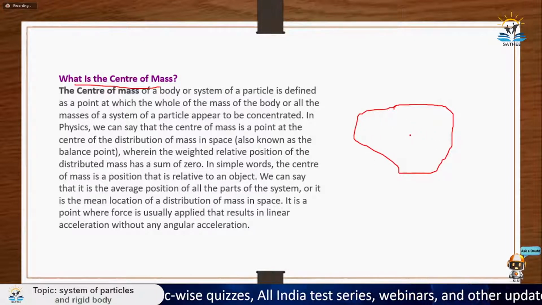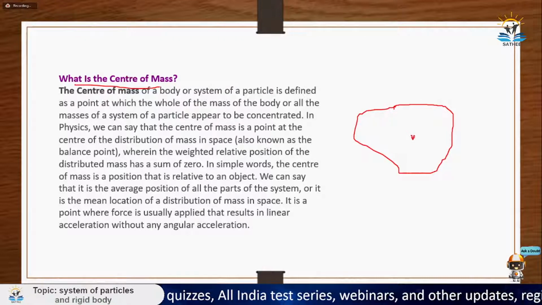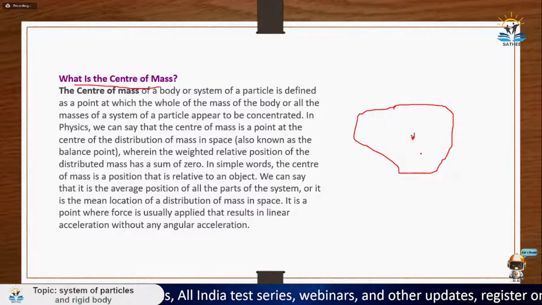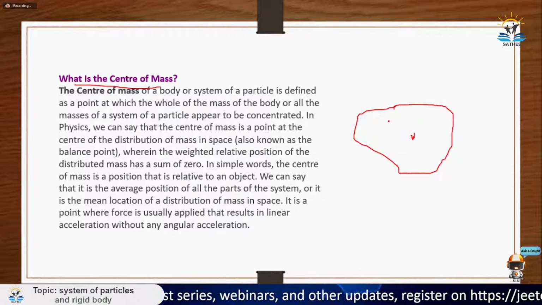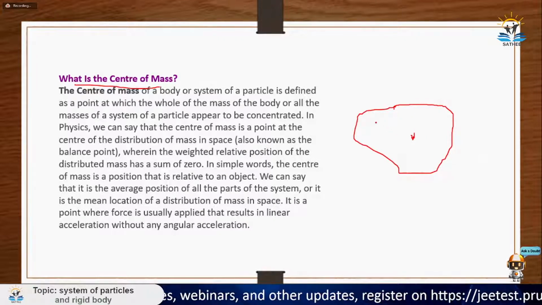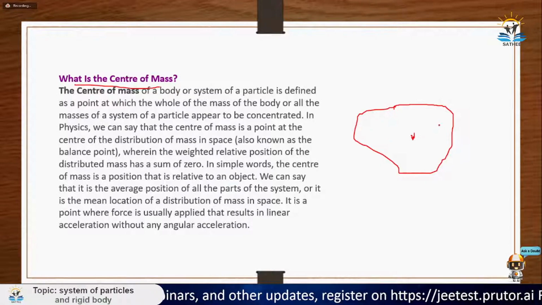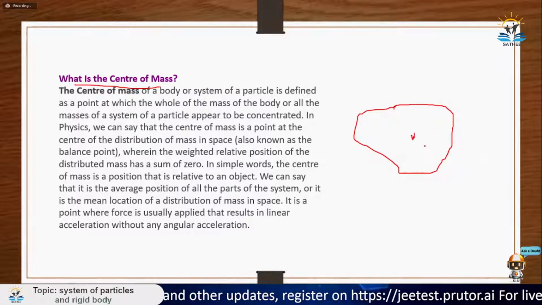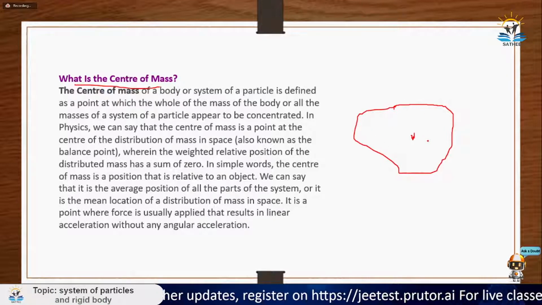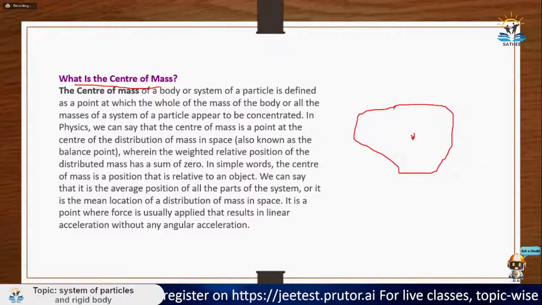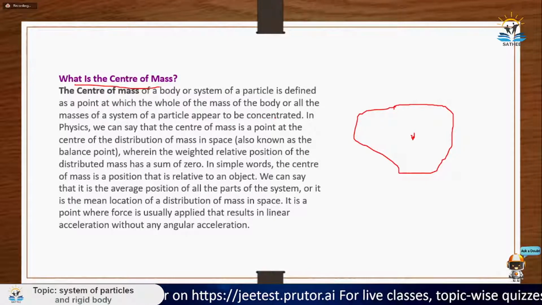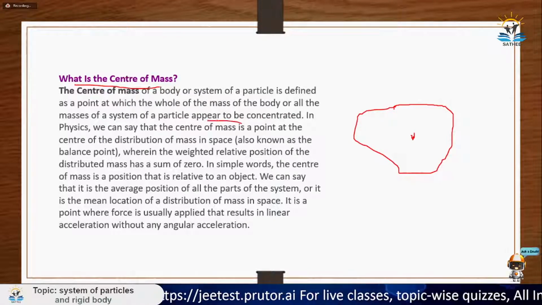Let's say for this body, the center of mass will be somewhere here. So at this point, if you apply the entire mass of the body, then it can be said that you are basically acting on the body itself, like the point at which the entire mass of the body can be concentrated. That point is known as center of mass. I hope you understood it.